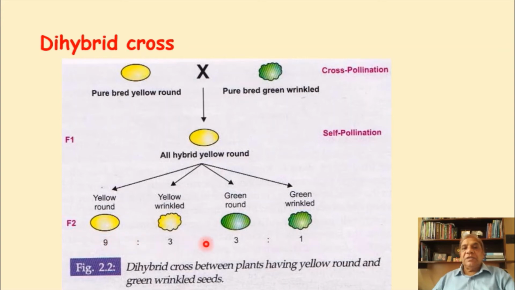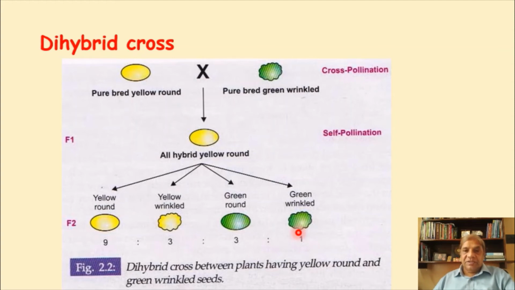So what is the ratio of this seed in the second generation? 9 3 3 1. This 9 3 3 1 ratio was the result which was constantly coming again and again in the dihybrid cross, and these also follow the statistical laws.